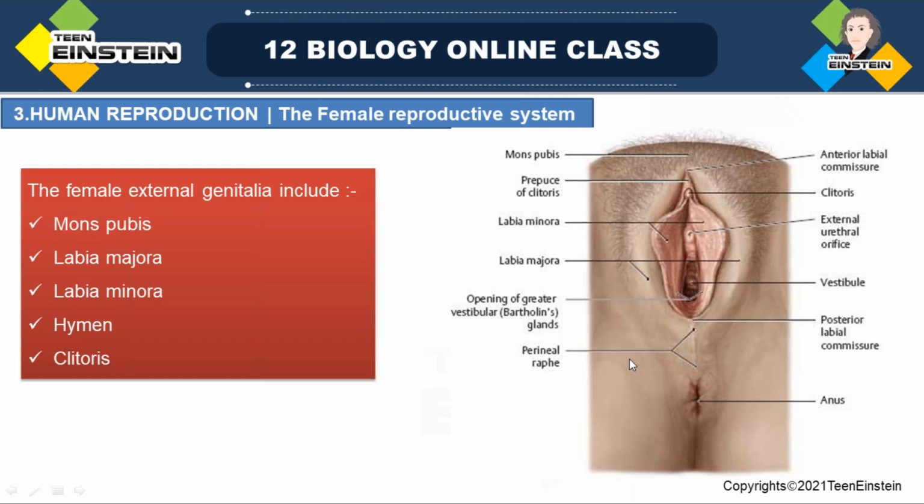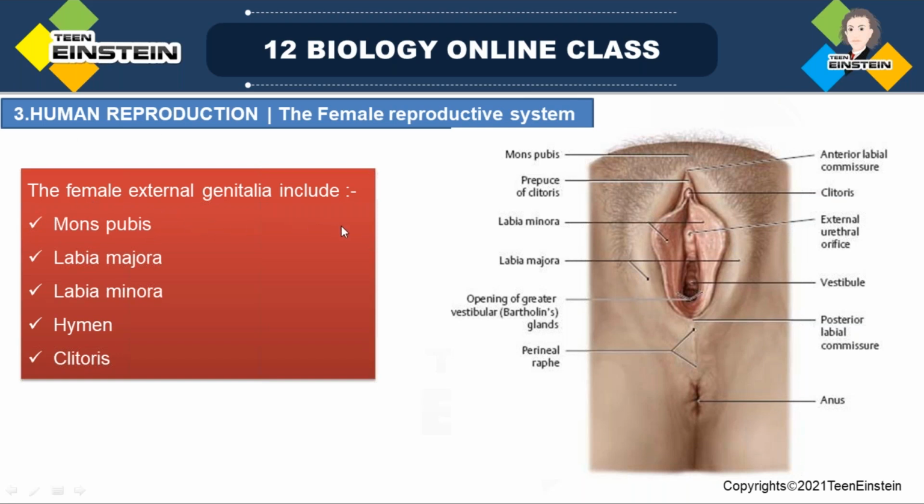Next is the clitoris. You can see here the clitoris. These are the parts of the external genitalia. So which are the parts?